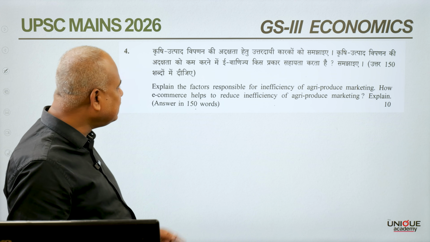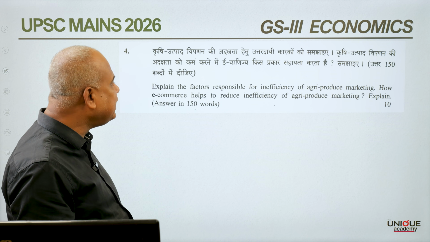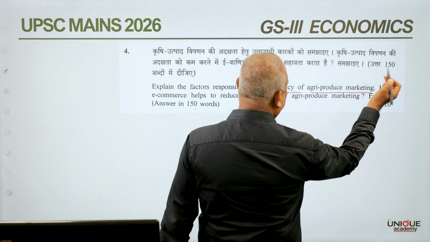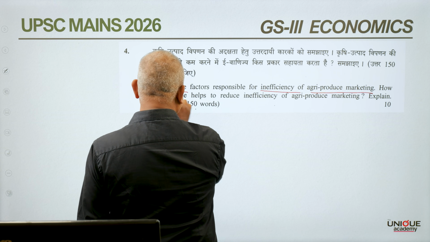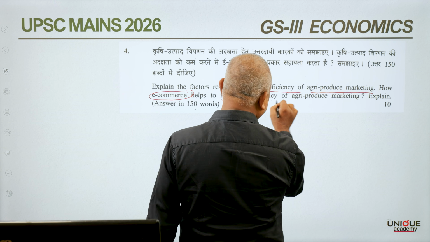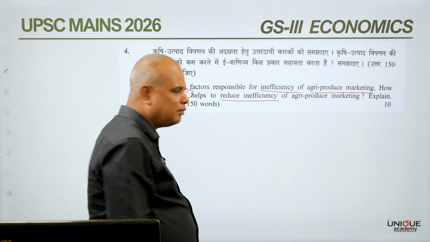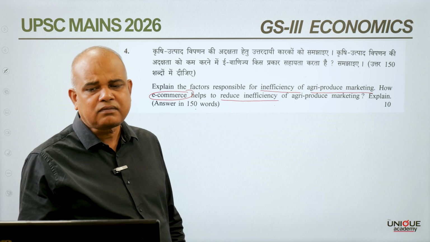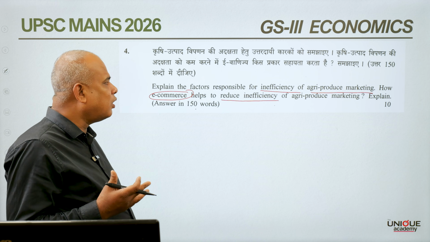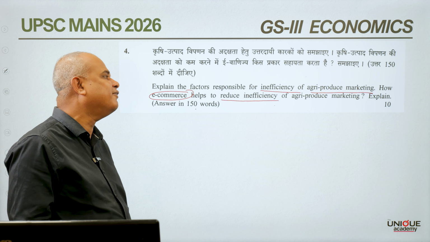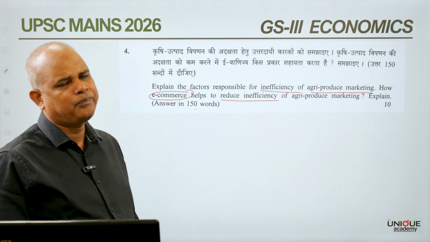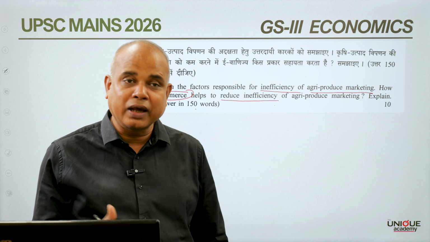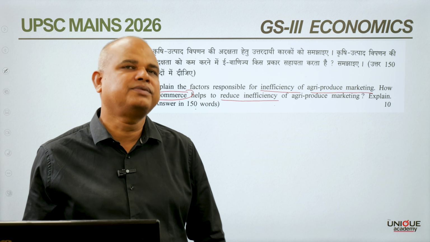Next is: explain the factors responsible for inefficiency of agri-produce marketing, and how e-commerce helps to reduce inefficiency of agri-produce marketing. Now, if you look at the reasons or factors responsible for inefficiency of agri-produce marketing, if you look at the first point, wherein how farmers sell their food crops.